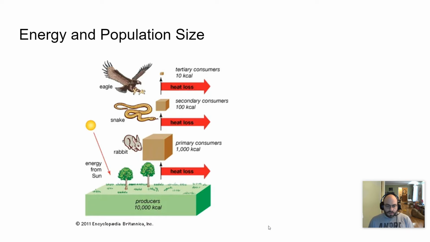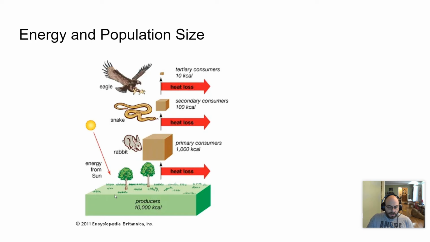If there's less energy, there's going to be less population. And typically, towards the top of the food chain, which we're getting ready to talk about, there's less energy, so you would expect that there's less population. At the bottom of the food chain, where there's more energy, there's a lot more population. And as you go up the pyramid, there's less and less population. The changes that occur at the producer level, which is at the bottom, can affect the size of the other trophic levels. And so these levels are called trophic levels, which is basically like a feeding level.